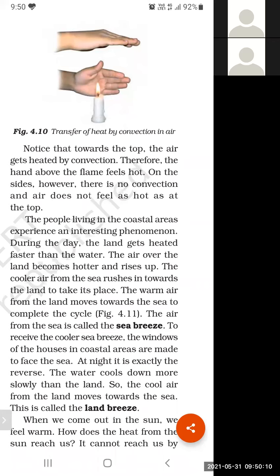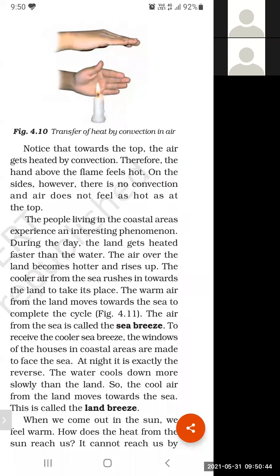So during the day, the cooler air from the sea rushes in towards the land to take its place. Rushes in means moving in towards the land to take its place. The same phenomenon happens in the case of the candle. The air above the candle flame becomes hot and rises upward, and the cool air from the side rushes toward the candle flame to take its place.